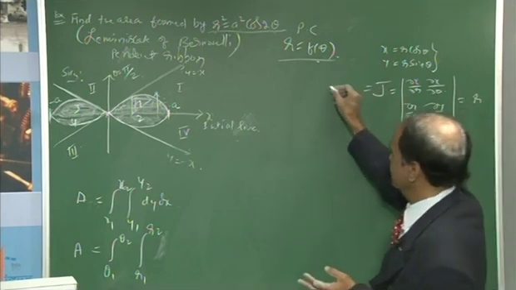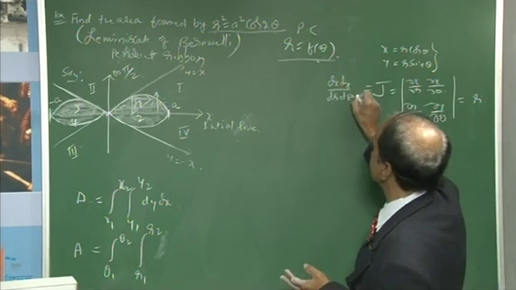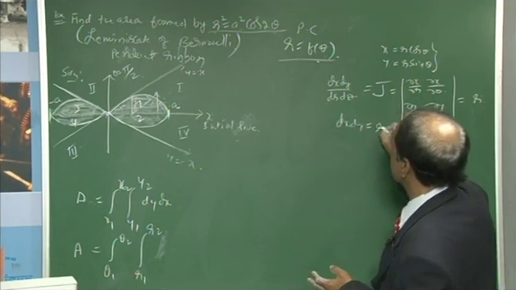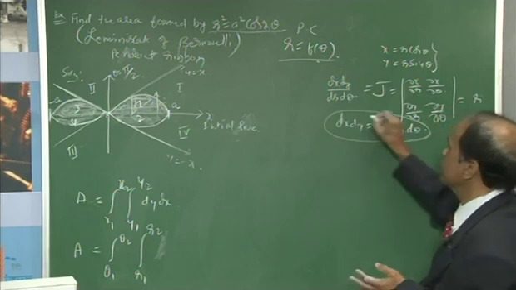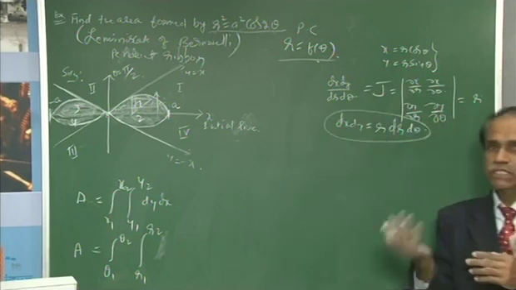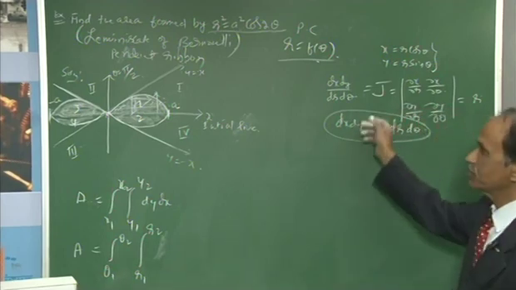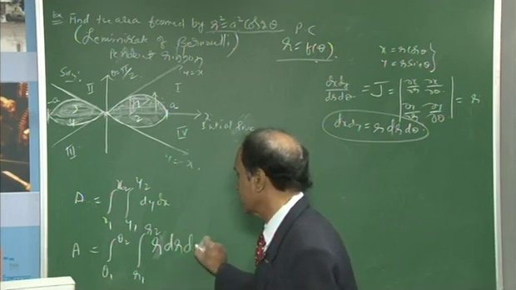That is, dx dy divided by dr d theta is J. Then you can replace dx dy with r times dr d theta. This is the replacement where the Jacobian helps us convert the problem from Cartesian to the polar coordinate system.